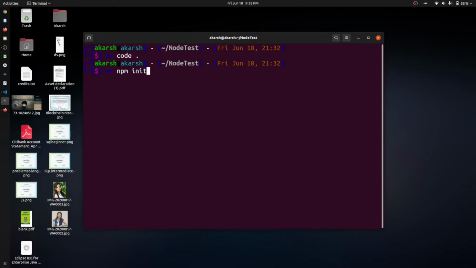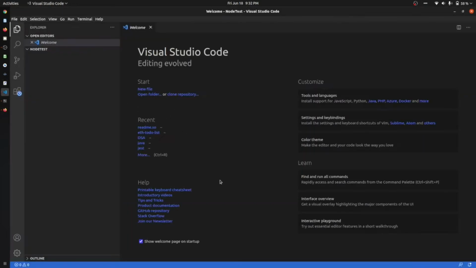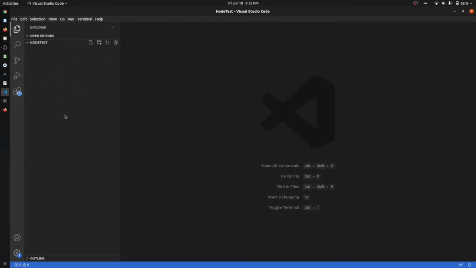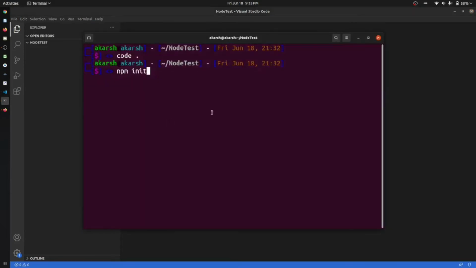The point you type this code, let me show you the VS Code. You can see that there is nothing in our folder. In Node.js we have some files, but there is nothing in our sidebar. After doing this step, you can find that we get a file inside our sidebar. Okay, so npm init, enter. It will ask you some questions regarding your application.